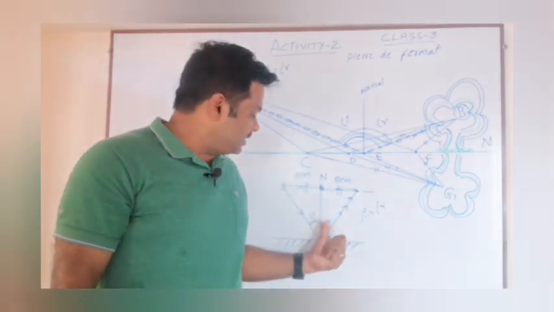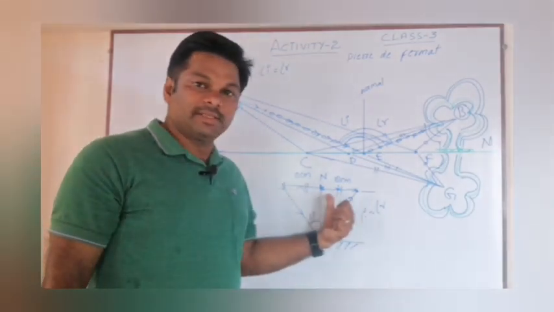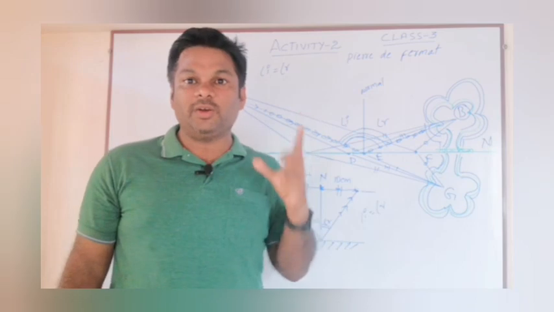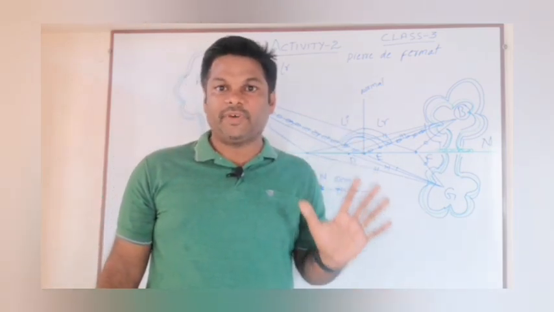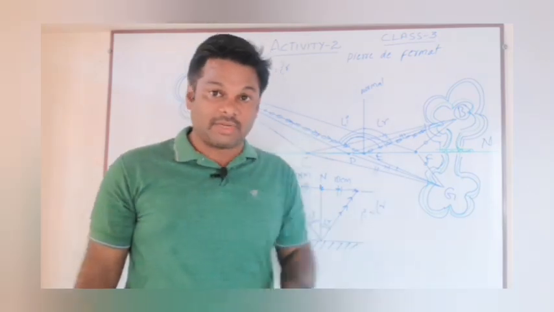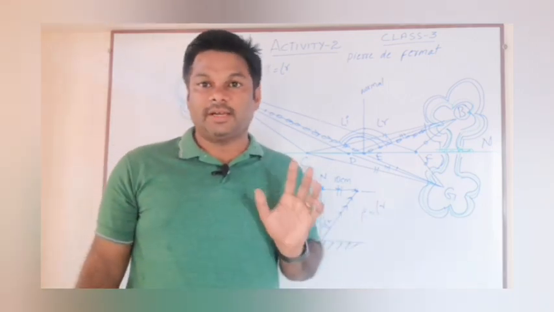So why is this angle of incidence equal to angle of reflection? Because these two lengths are the same. Why are these two lengths the same? Because a reflected ray will follow a rule, that is a principle, that is nothing but Fermat principle. So Fermat principle will give the best reason why the angle of incidence is equal to the angle of reflection.